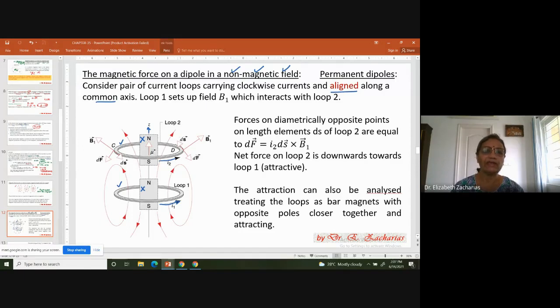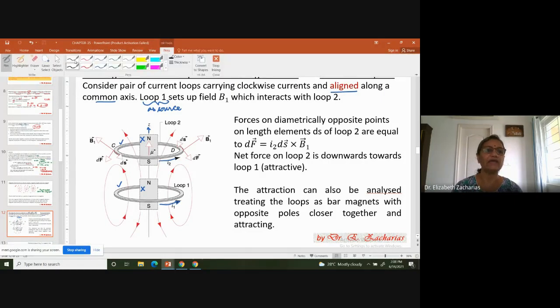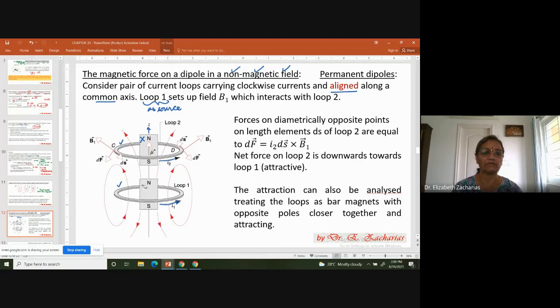So we will treat loop 1 as a source of magnetic field. How will the magnetic field look for this loop 1? Loop 1 behaves like a tiny bar magnet. That's why this magnet picture is put there. It behaves like a tiny bar magnet with the north pole up. Why north pole up? That comes from the right hand rule.